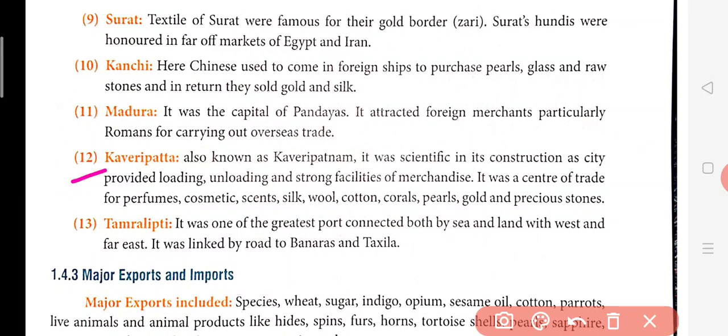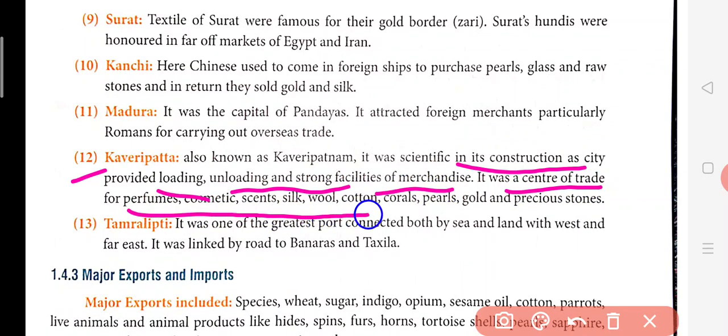Now Kaveri Patta, also known as Kaveri Patnam, was scientific in its construction as a city, providing loading, unloading, and storage facilities for merchandise. It was a center of trade of perfumes, cosmetics, sandal, silk, wool, cotton, corals, pearls, gold, and precious stones. Kaveripatta again is in Tamil Nadu. It means it is connected with the sea areas. So all this loading and unloading work was done over there, and there were good facilities for this trade.